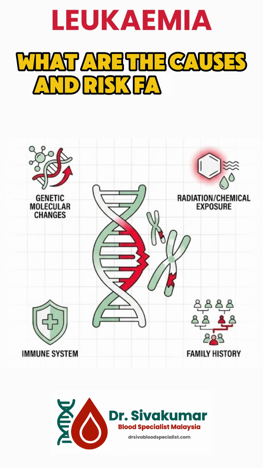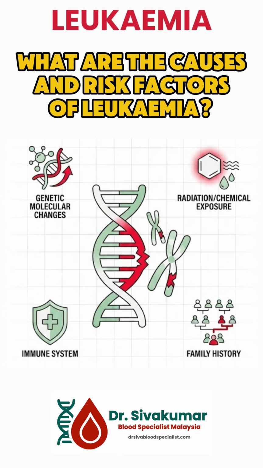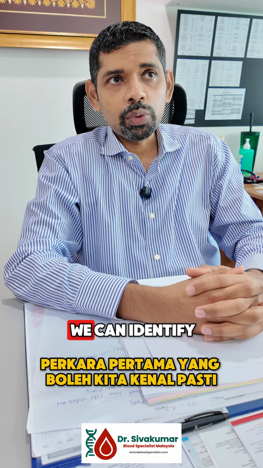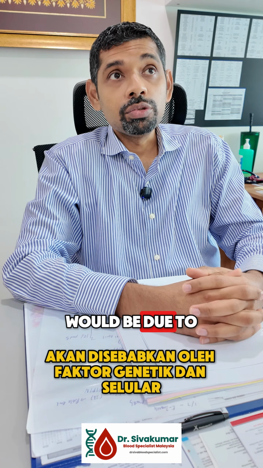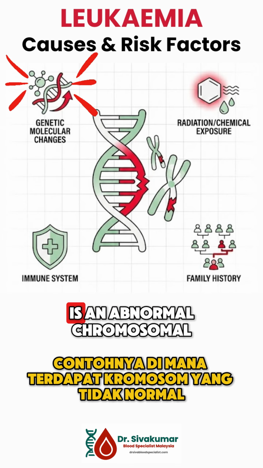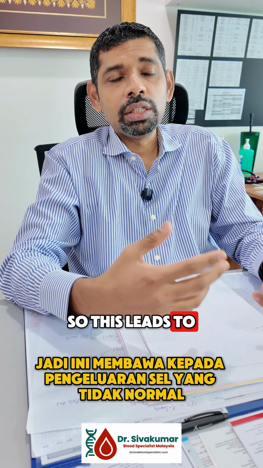What are the causes and risk factors of leukemia? There are a few causes and risk factors that lead to the development of leukemia. The first thing that we can identify would be genetic and cellular factors, for example, where there is an abnormal chromosomal or molecular development. So this leads to the production of abnormal cells.